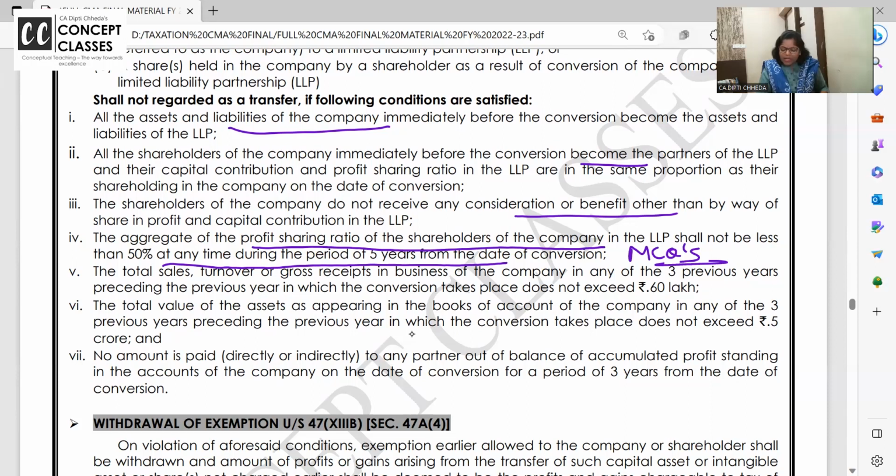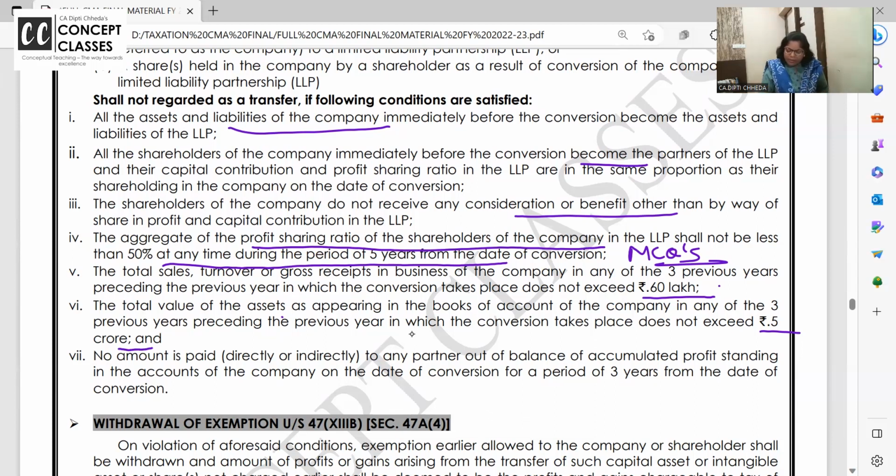Provided turnover of the last 3 years in which conversion does not exceed 60 lakhs, then only you will get this transfer exemption benefit. Total value of the assets appearing in the company in the 3 preceding years in which conversion took place. The company के assets 5 crore से ज़्यादा नहीं होना है. Company का turnover last 3 years में 60 lakh से ज़्यादा नहीं होना है. Then only this conversion of a private company into LLP is exempt.